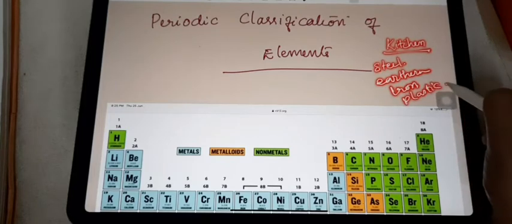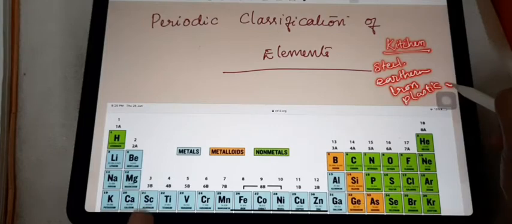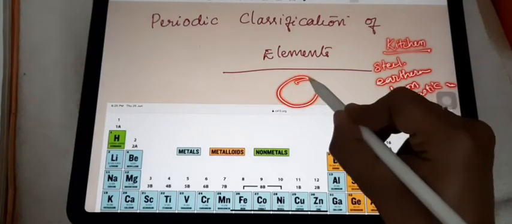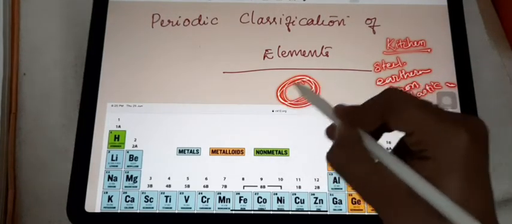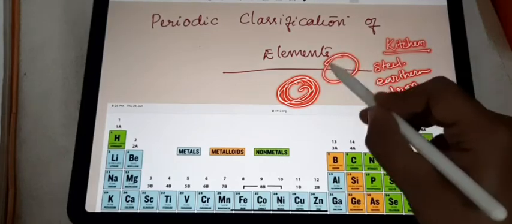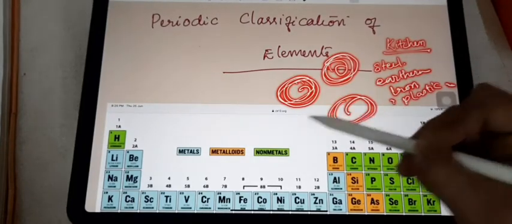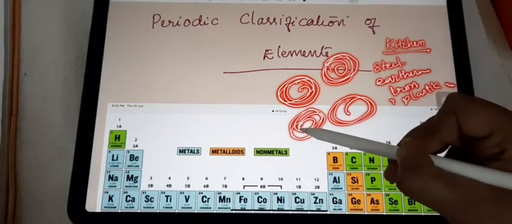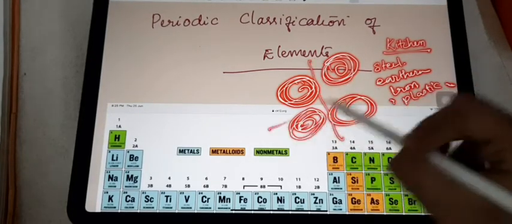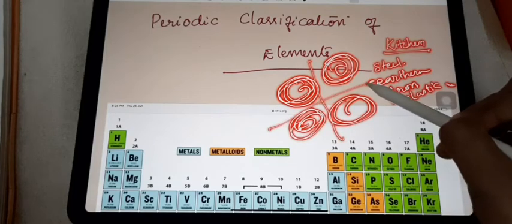So how do we group them? We group the steel pots in one place, the iron pots in another place, the plastic pots in another place, and the earthen pots in another place. Likewise, if we need to sort them, we will arrange like this.